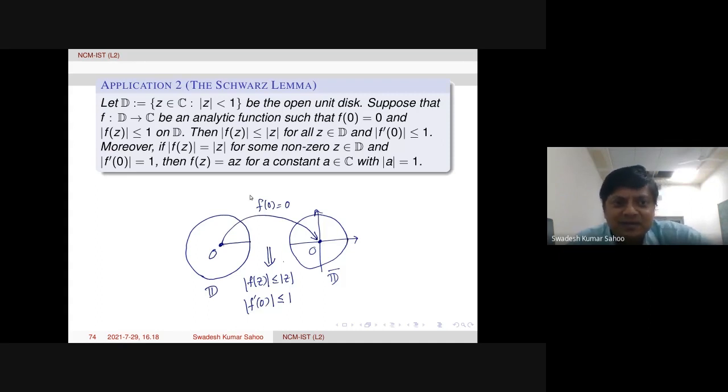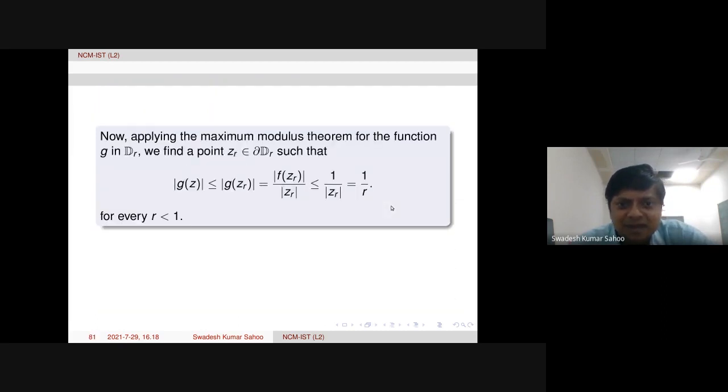So mod f(z) is less than or equal to 1. It is the hypothesis, so that we are using. So mod f(z_r) is less than or equal to 1, therefore this is less than or equal to this. And modulus of z_r is actually r, the radius of the boundary of this disk.